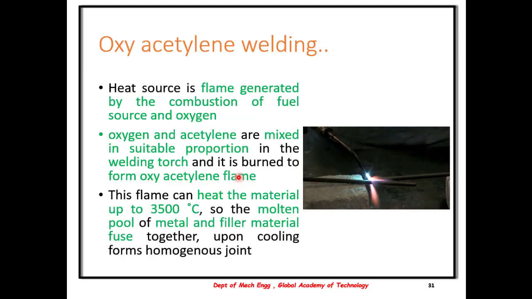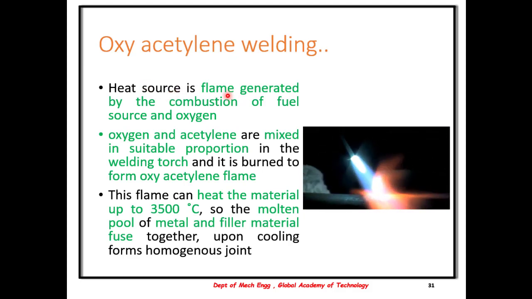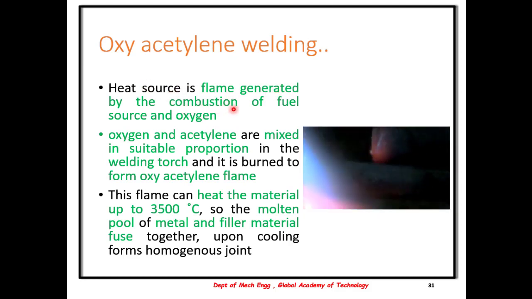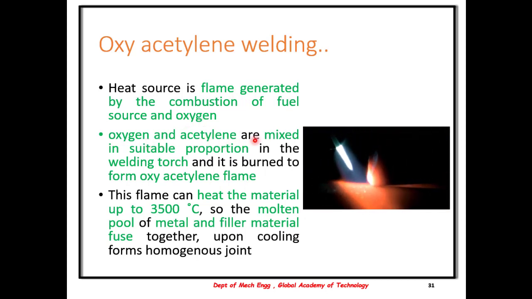The next method is oxyacetylene welding. Here the heat source is the flame that is generated by the combustion of a fuel source and oxygen, and the fuel source is usually acetylene, and this is mixed in suitable proportion in the welding torch and is burnt to form the oxyacetylene flame. The temperature developed in oxyacetylene welding is in the order of 3500 degrees Celsius.